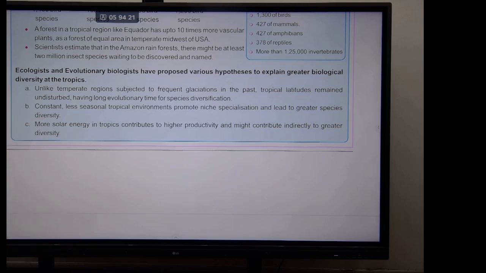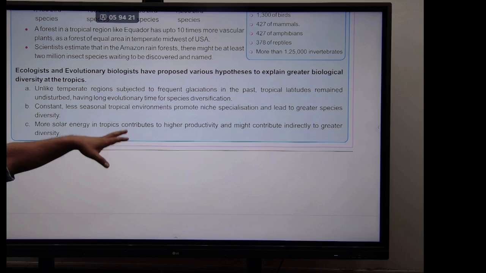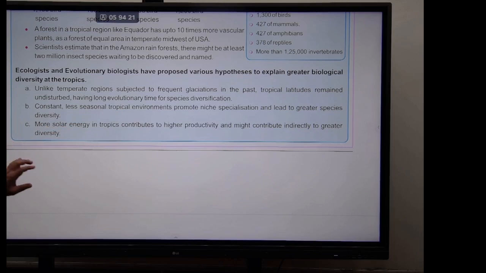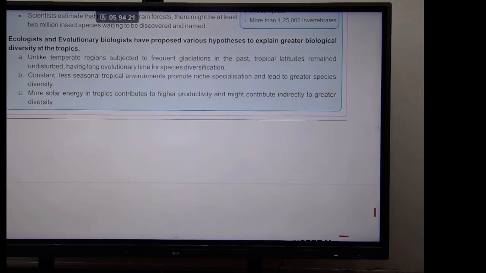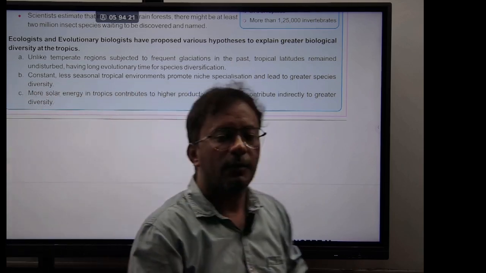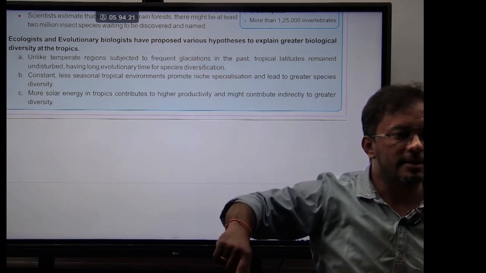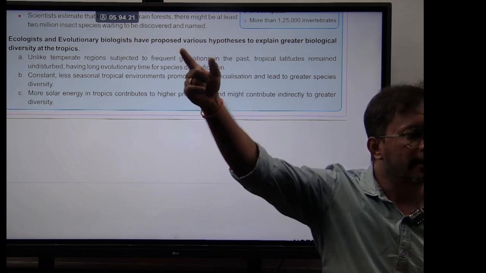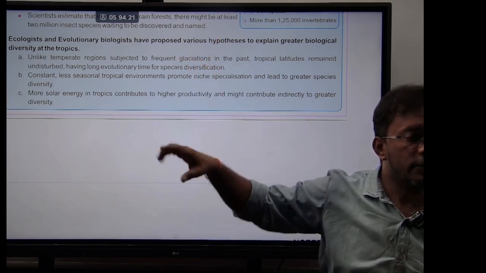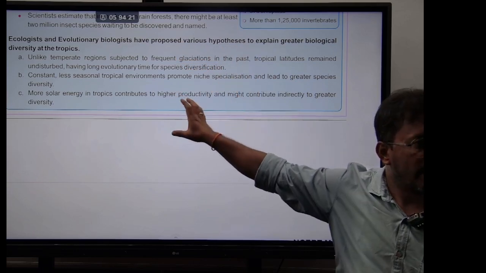Second reason, the tropical regions are constant and less seasonal, and they promote niche specialization and lead to greater species diversity. And third one is, there is more solar energy in the tropical regions, which contributes to higher productivity and might contribute indirectly to greater diversity. More solar energy means photosynthesis will be more, right? So if the number of producers increases, automatically the number of consumers will also increase. Get my point here? So these are the three reasons that you have to remember, guys. Am I clear there? Right?